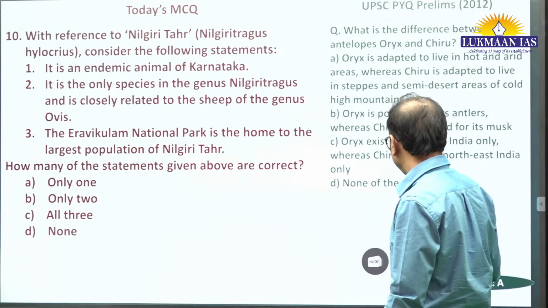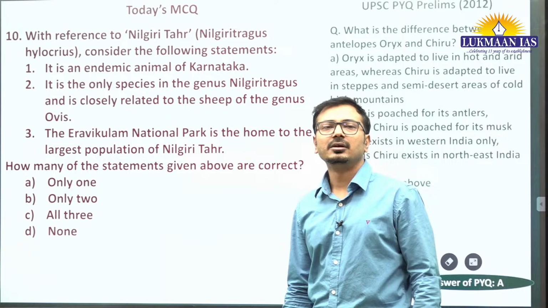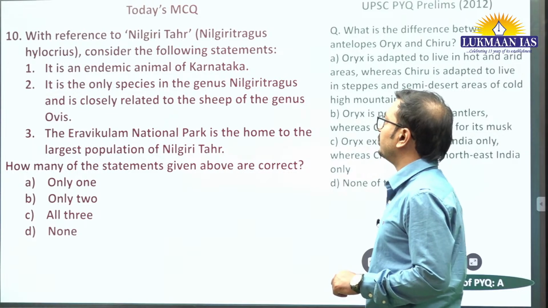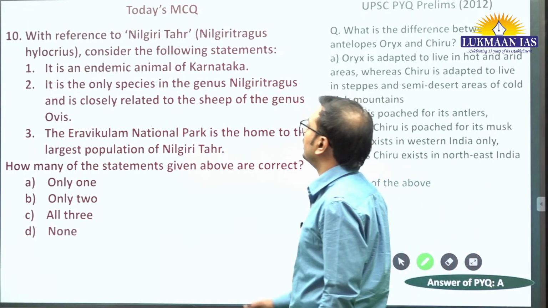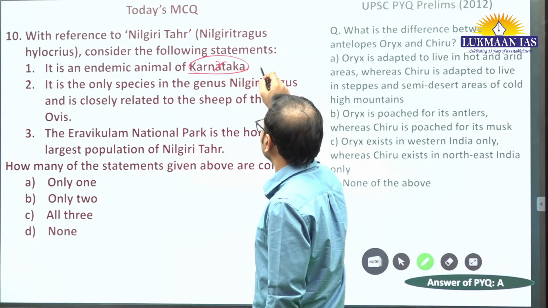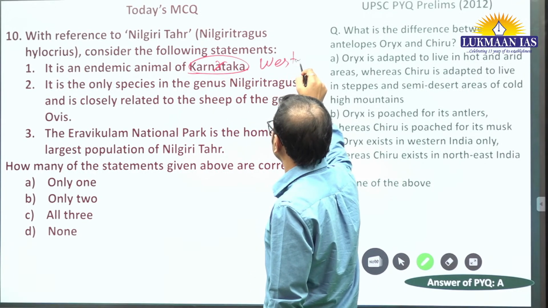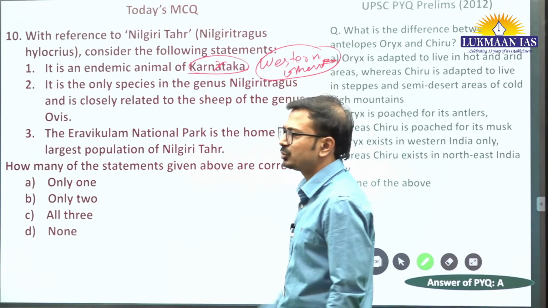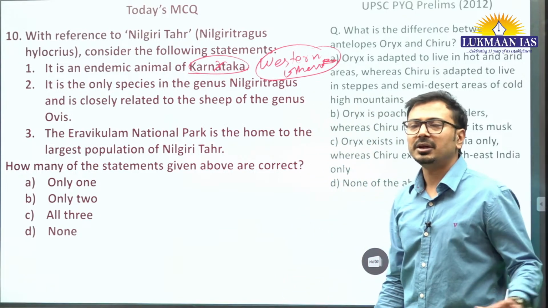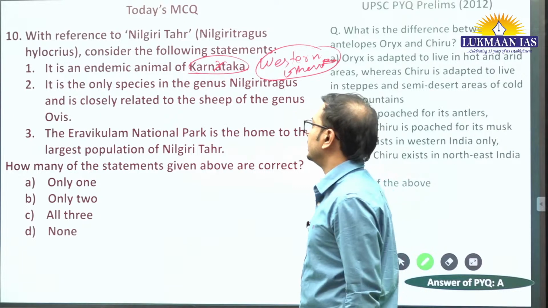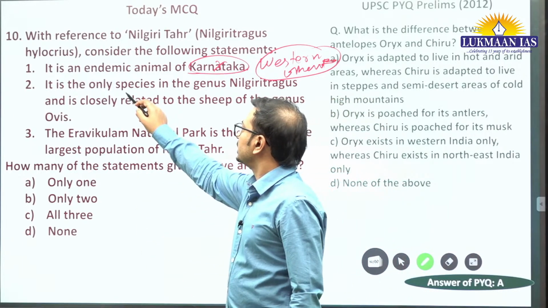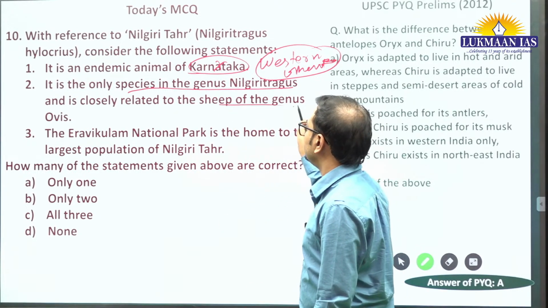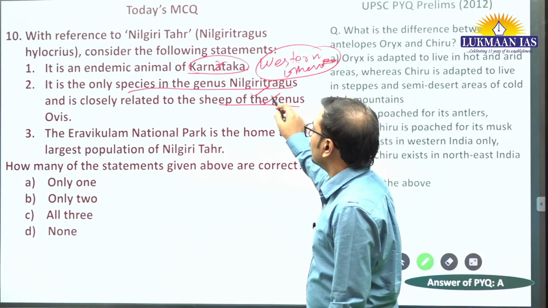What about this one? Nilgiri Tahr. So Tamil Nadu government has decided to have one census or survey of Nilgiri Tahr in the state. So that's why it was in news. The animal is endemic not to Karnataka. We can say that it is endemic to Western Ghats, specially Nilgiris and Anamalai hills. ठीक है, वेस्टर्न घाट्स हम बोल सकते हैं. तीनों स्टेट में पॉपुलेशन है इसका, कर्नाटका, तमिलनाडु एंड केरला. मेजॉरिटी ऑफ पॉपुलेशन इज इन केरला एंड तमिलनाडु. ठीक है, it is the only species of genus Nilgiritragus and is closely related to sheep of genus Ovis. This is correct, we can say.